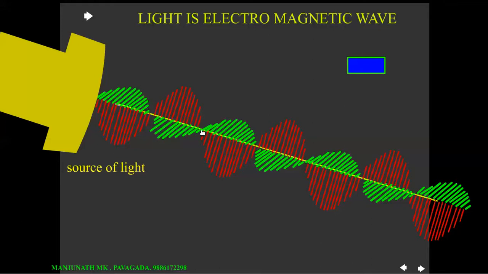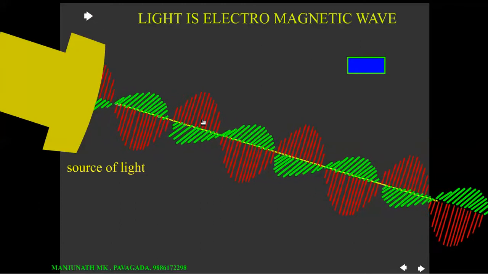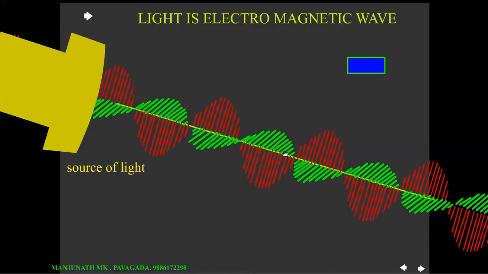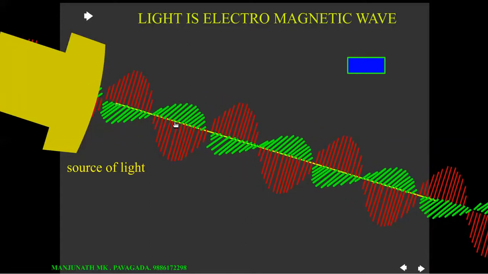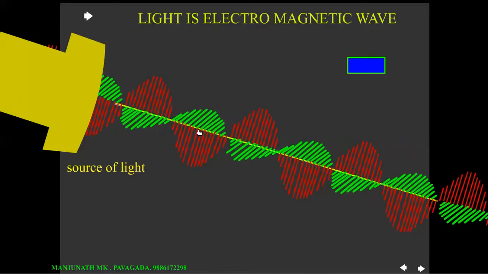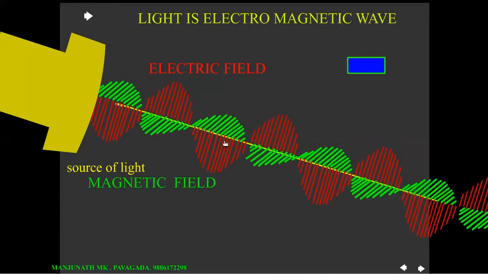This magnetic field and electric field vibrate perpendicular to each other. Look here, if the electric field vibrates parallel to the screen, the magnetic field vibrates perpendicular to the screen. So they are mutually perpendicular, and they travel perpendicular to both of them, in this direction. So this is the electromagnetic wave and how it propagates.